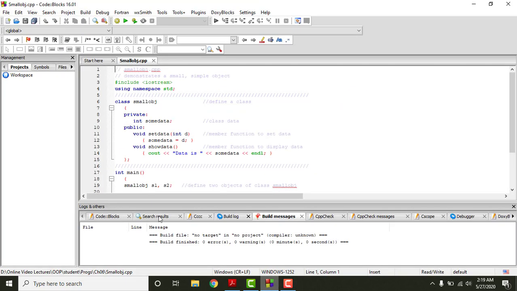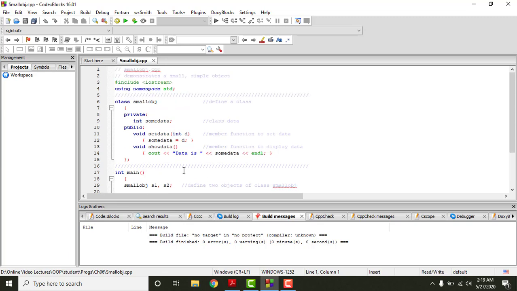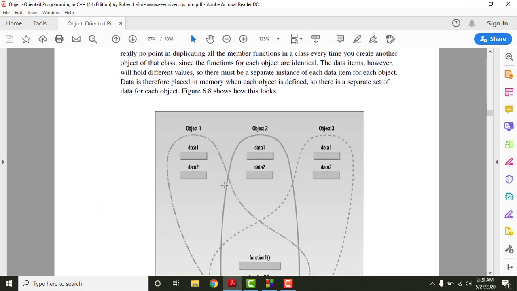Let me give you an example. Now let's suppose in this program here we have created two objects of this class. So S1 and S2 are both objects of this class. The name of the class is small objects. Now you might think that this object we have created has its own data elements and its own functions, and this object that we have created also has its own data elements and its own functions. But this is actually not true. I mean, if you are thinking in this way, then this is not true here. What exactly is true is this thing here, right?